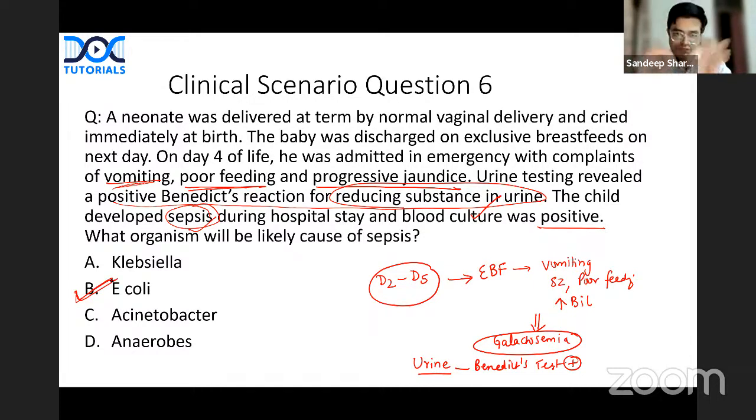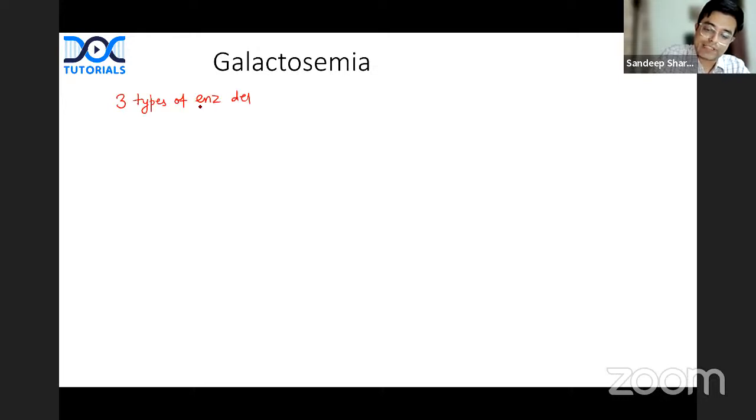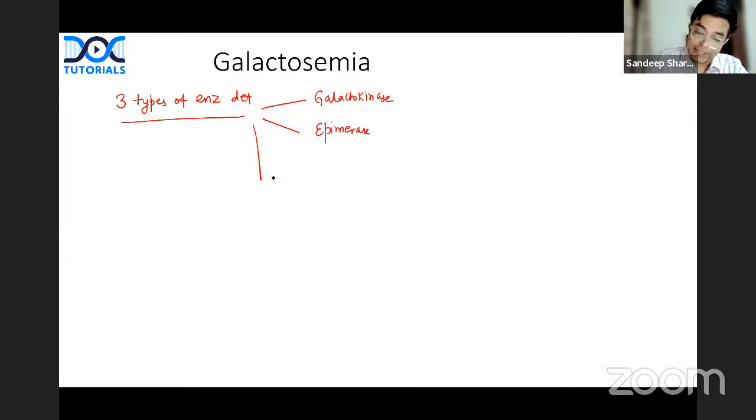So let us do a quick 4, 5, 6 points related to galactosemia. A quick summary before we go to the last question. Galactosemia is an inborn error of metabolism, which is due to 3 types of enzyme deficiencies. We have first enzyme known as galactokinase deficiency. Second is epimerase deficiency. And third is GALT1 deficiency. What is GALT1 deficiency? It stands for galactose 1-phosphate uridyl transferase.